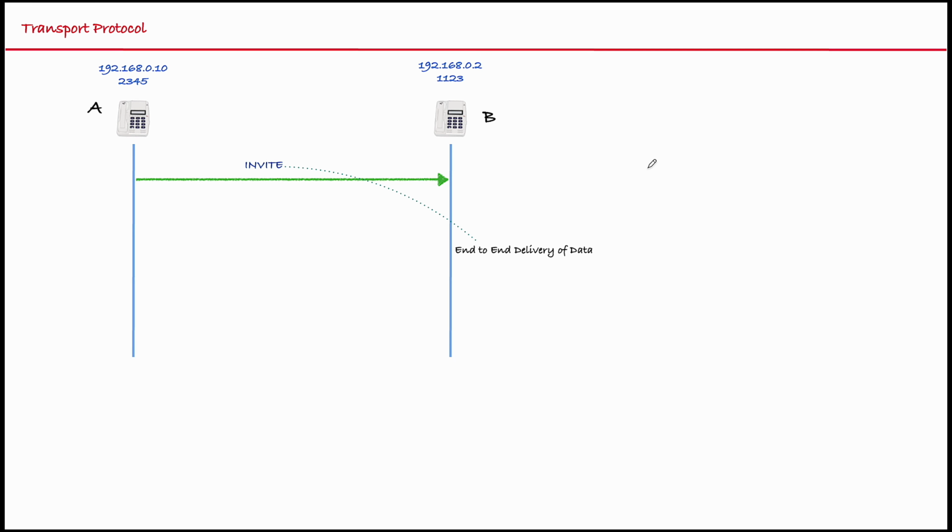What do you mean by transport protocol? The transport protocol is a protocol that is responsible for end-to-end delivery of the data.